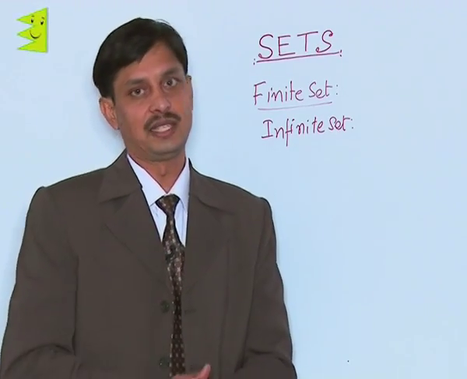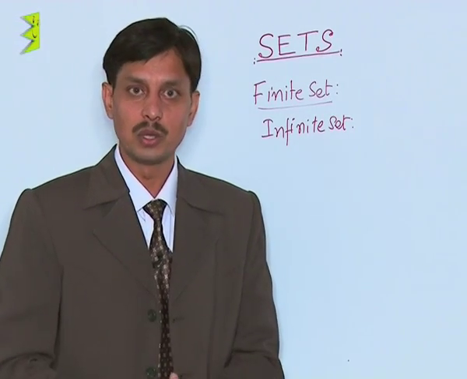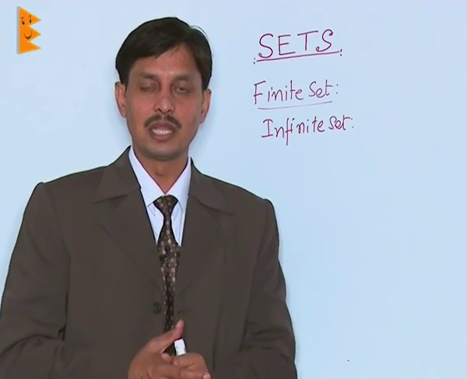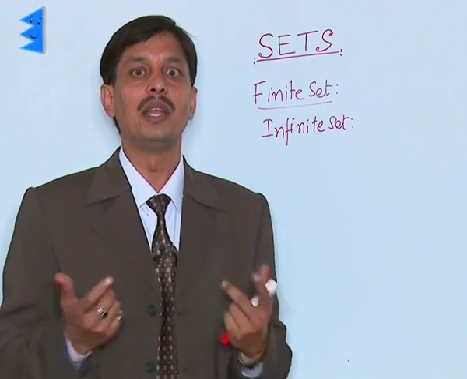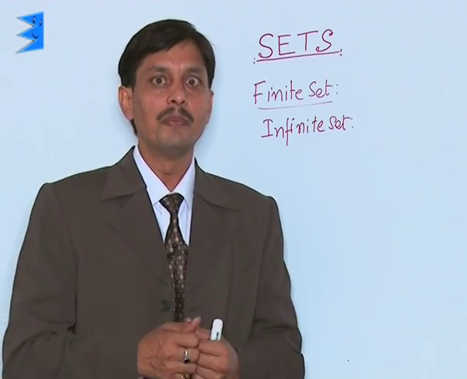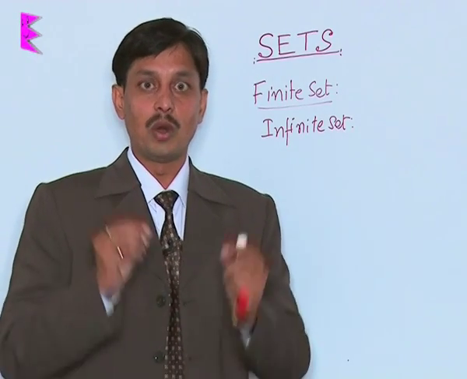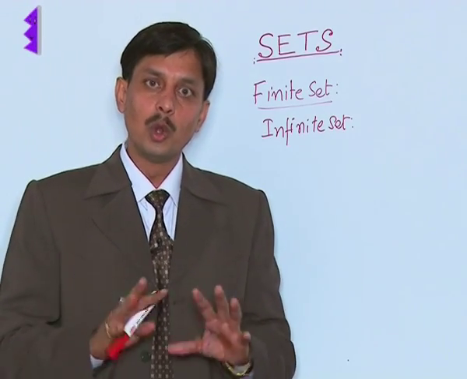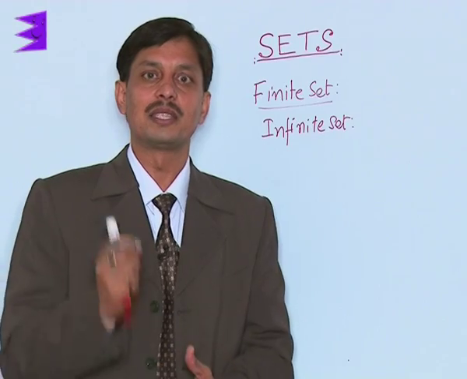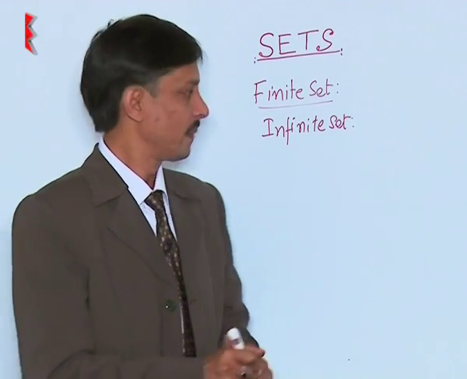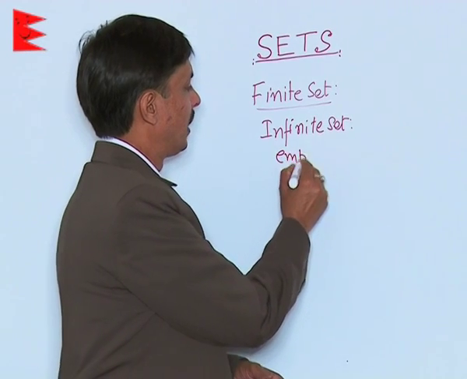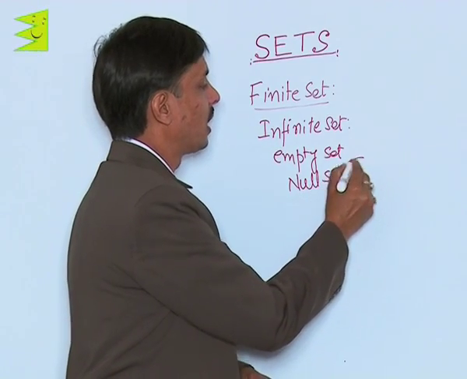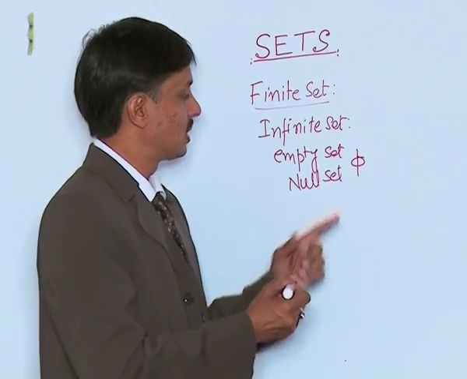But there is also a special type of set, if there is no element in a set. If I give you one example, set of all the men having tail, or set of all the horses having horn, or set of all the natural numbers greater than 1 and less than 2. So if there is no possibility of existing any element in a set, that is known as empty set. We call it empty set, or we call it null set, and symbolically we represent it by the symbol phi.